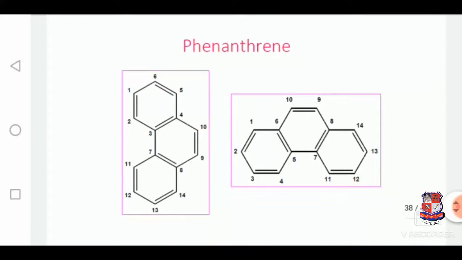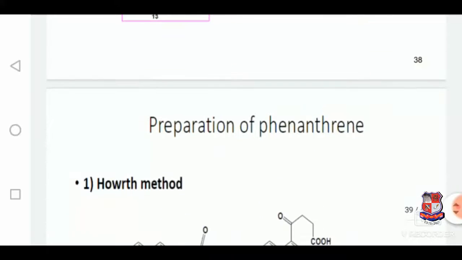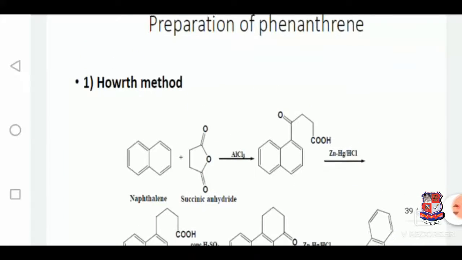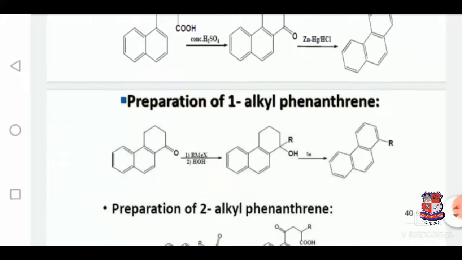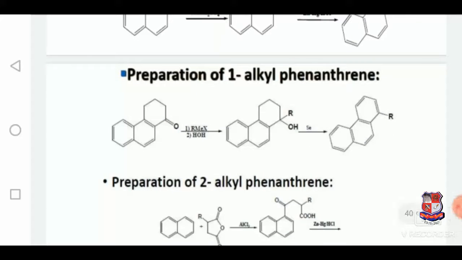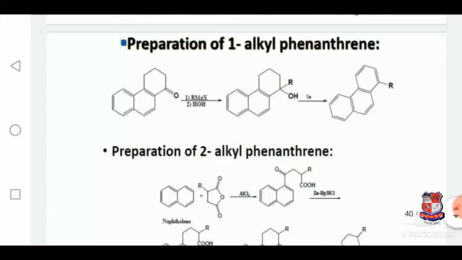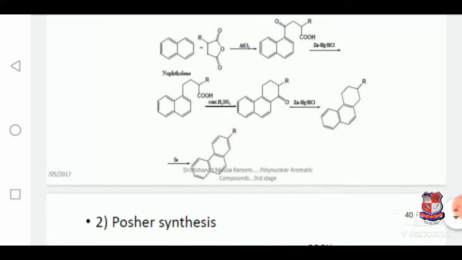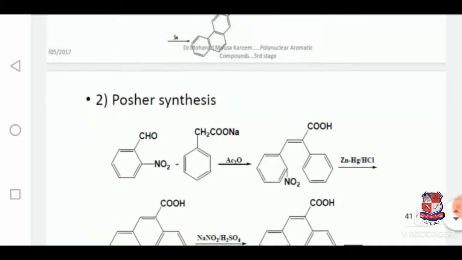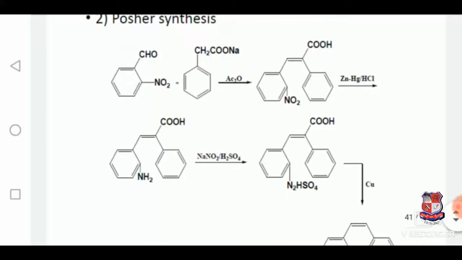Phenanthrene. This is the structure of phenanthrene. It involves three fused rings, and this is the preparation of phenanthrene by the Haworth method, and it involves several steps in the presence of zinc, mercury, and a hydrochloric acid mixture. Preparation of 1-alkyl phenanthrene: it involves two steps, and preparation of 2-alkyl phenanthrene involves 7 steps. Pschorr synthesis. This is the Pschorr synthesis.